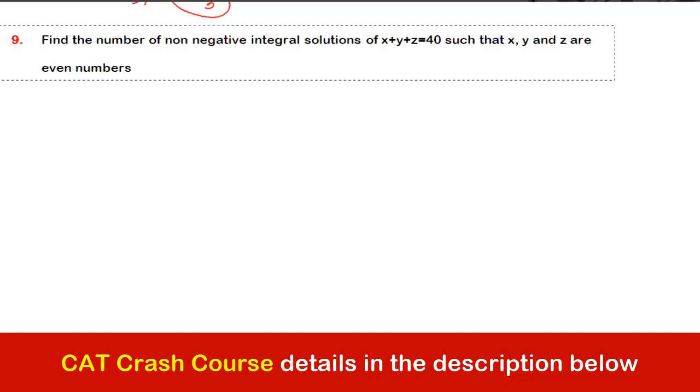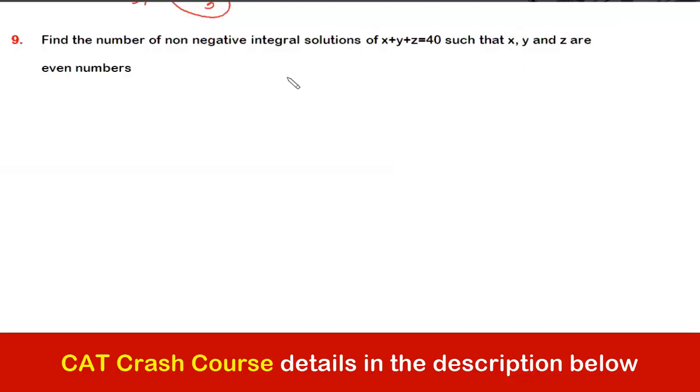Okay. Now again, a similar kind of question. The only thing is that we have to manage the given condition. Now here, x plus y plus z is equal to 40, but all 3 values have to be even.